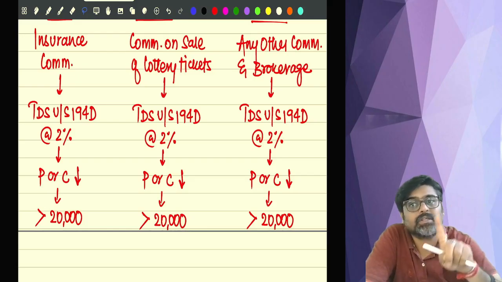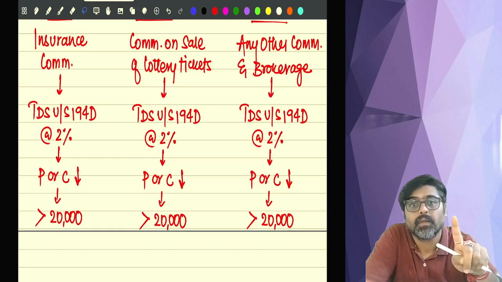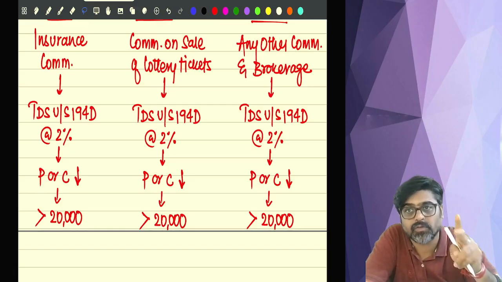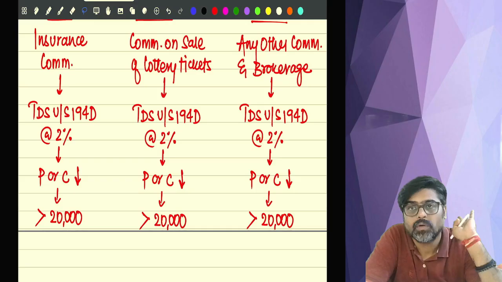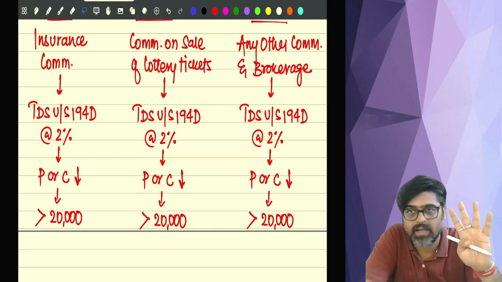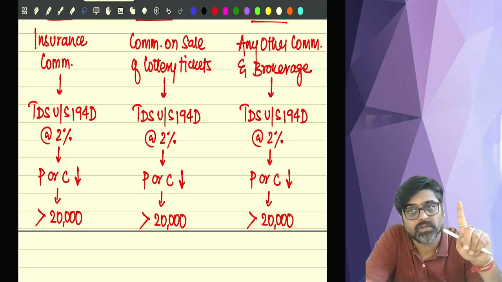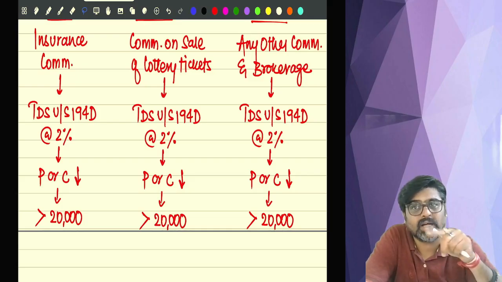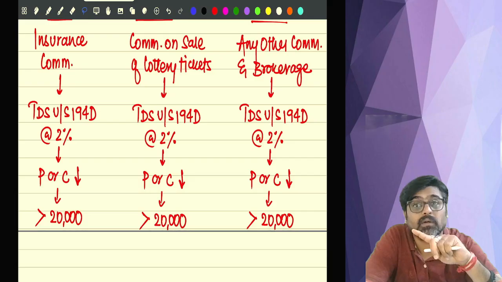Second, any commission or brokerage paid to brokers for buying and selling of securities, on that also there will be no TDS. 194H will not be applicable, and 194H will be applicable if the payer is any person other than, do you remember, individual or HUF, whose last year business turnover was not more than 1 crore, whose last year's gross receipt from the profession was not more than 50 lakhs.